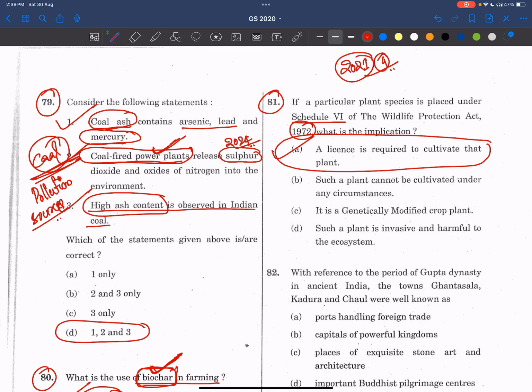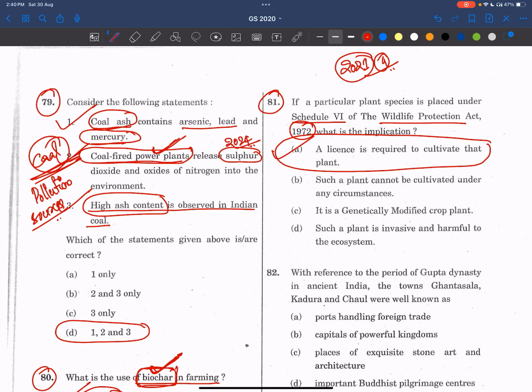See, all these things are made under the Wildlife Protection Act, which was made in 1972. The national parks, wildlife sanctuaries, tiger reserves, all the conservation reserves will come under this only. Also from this act, the Central Zoo Authority is introduced. The National Board for Wildlife is also there. And the National Tiger Conservation Authority is also there, under which Project Tiger is there. And we have seen a question on elephant as well, right? Project Elephant also will come under this only.